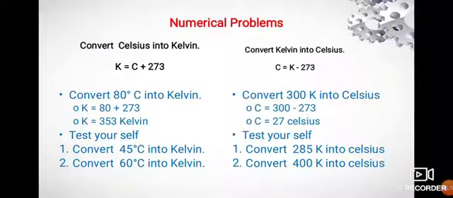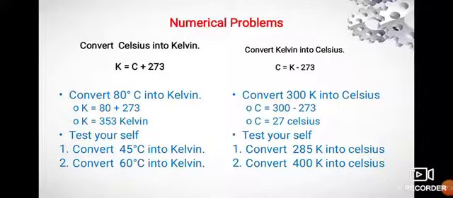Numerical problems. Today we are going to see conversion problems. There are two conversion problems. One is Celsius into Kelvin. The other one is Kelvin into Celsius. I am going to solve two problems based on this. First one, Celsius into Kelvin. The formula for this one, K is equal to C plus 273.